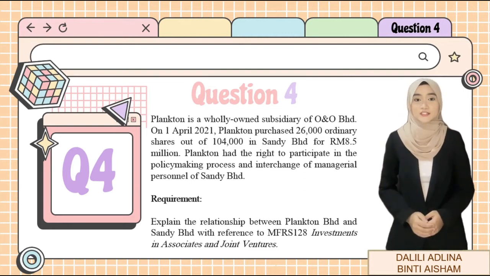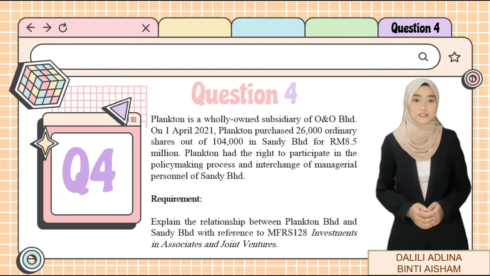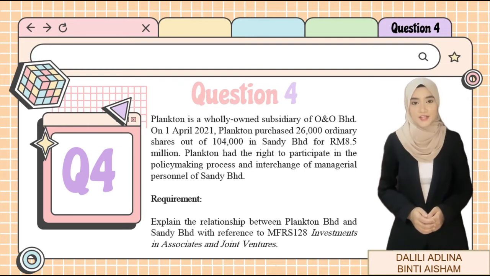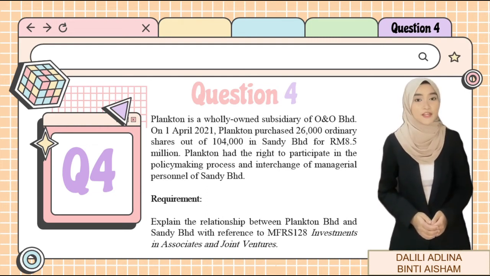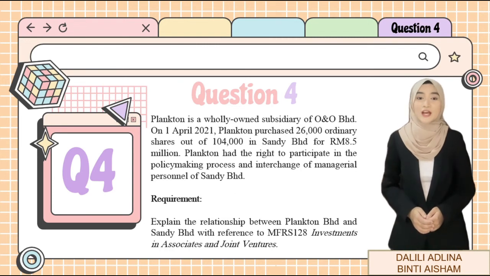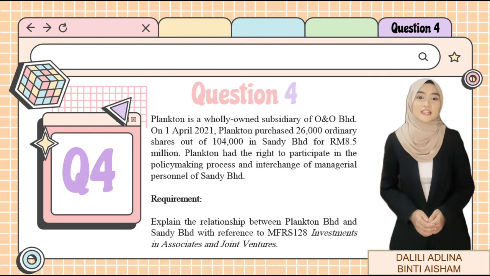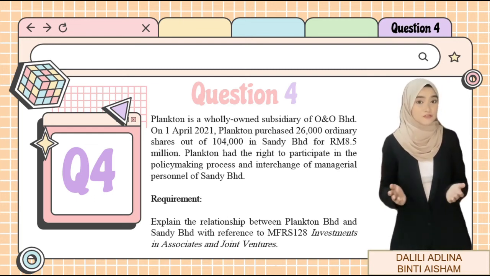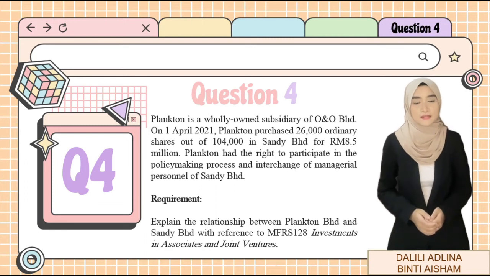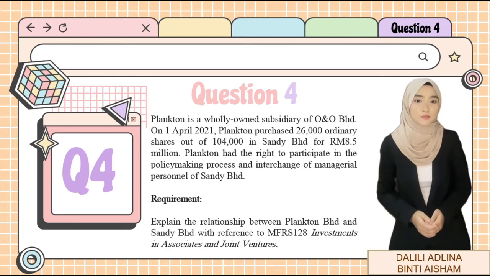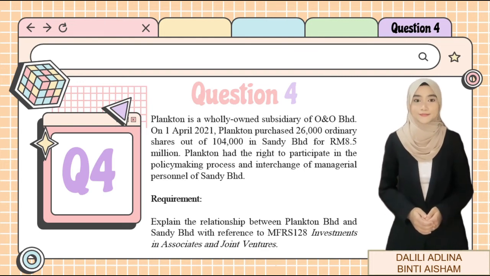In this question, Plantain Berhad is a wholly owned subsidiary of ONO Berhad and has purchased 26,000 out of 104 ordinary shares in Sandi Berhad for 8.5 million ringgit. Plantain Berhad had the right to participate in the policy-making process and interchange of managerial personnel of Sandi Berhad. From this information, we are required to explain the relationship between Plantain Berhad and Sandi Berhad with reference to FAR620.